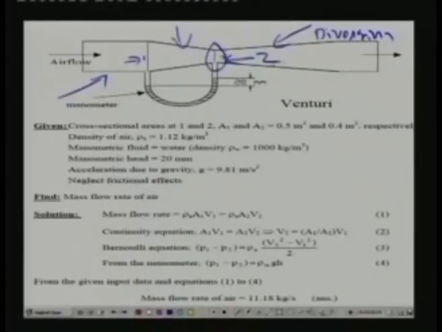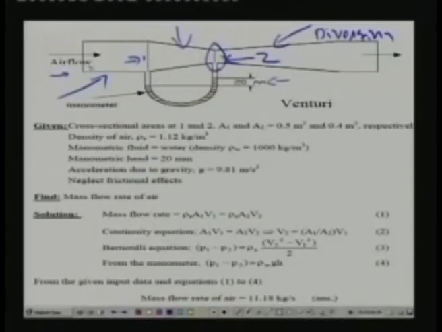is point 2. And the venturi has a manometer here, and one end of the manometer is connected to the inlet to the converging section, that means point 1, and the other end of the manometer is connected to the throat portion, that means point 2, and this manometer is filled with some manometric liquid. So basically the air flows through the venturi, and because of the air flow there will be some pressure difference in the manometer, that means there will be a manometric head here, and from the characteristics of the venturi and by measuring the manometric head you can calculate the air flow by applying Bernoulli's equation.